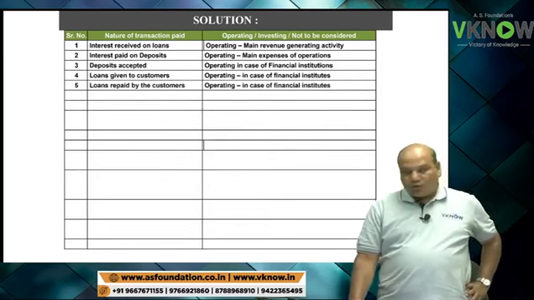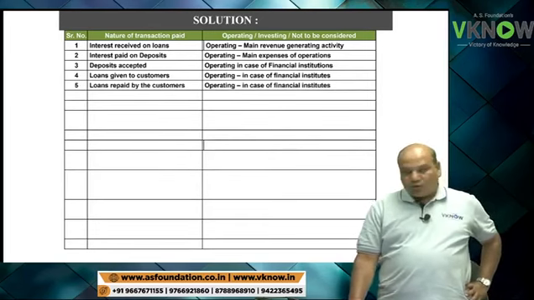Operating activity, deposits repaid. Operating activity in case of financial institution. Now in your exam, same question can be asked and they may say it is an automobile company, soft drink manufacturing company, then the answer will be deposit accepted, deposit repaid will be financing activity in that case.